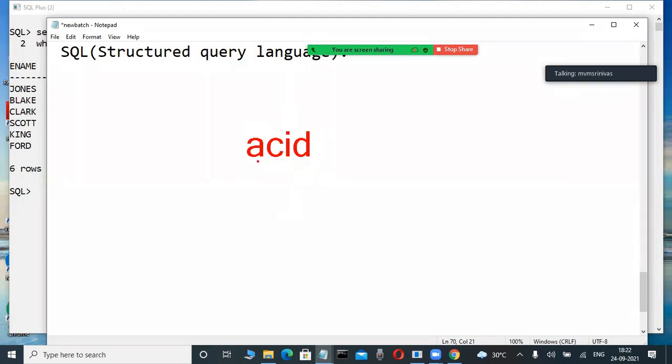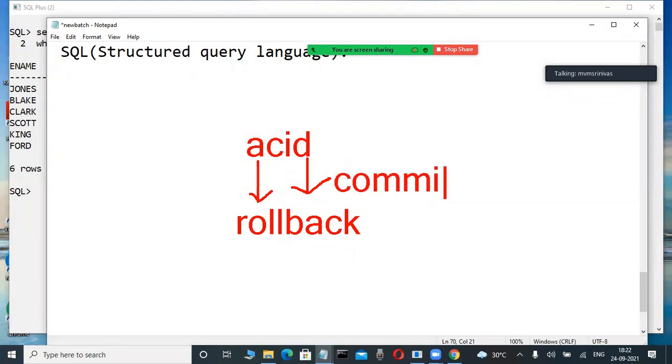A means atomicity, D means durability. Through this atomicity and durability, one command is there. Atomicity means rollback is a command. You must be familiar with that in database software before we go to databases. Durability means commit is a command. What is commit? Commit means save. These commands, first I'm telling you practically, that is better.